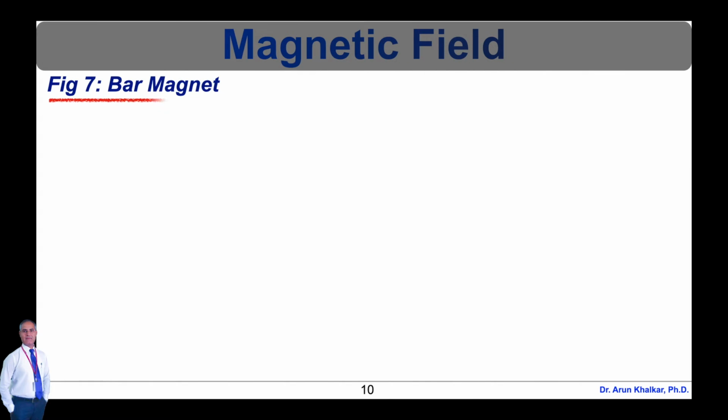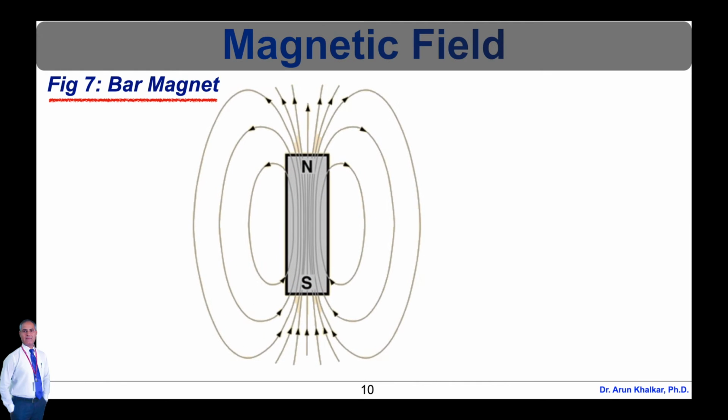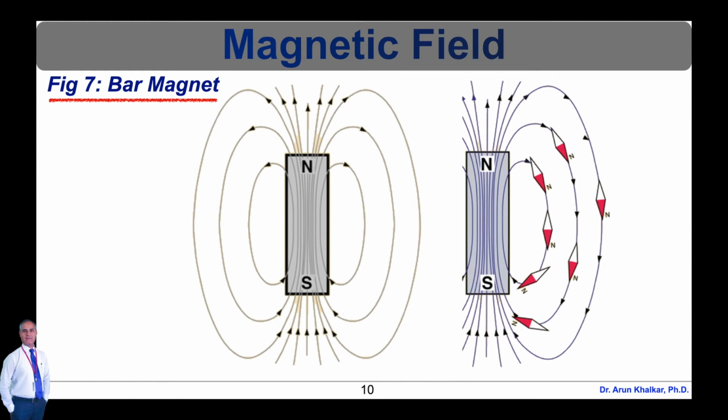Now let's see what a bar magnet is. The lines of magnetic field from a bar magnet form closed lines. By convention, the field direction is taken to be outward from the north pole and into the south pole of the magnet. Permanent magnets can be made from ferromagnetic materials. As can be visualized with the magnetic field lines, the magnetic field is strongest inside the magnetic material. The strongest external magnetic fields are near the poles.